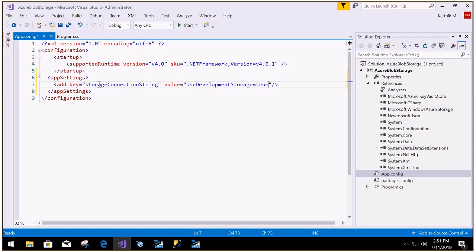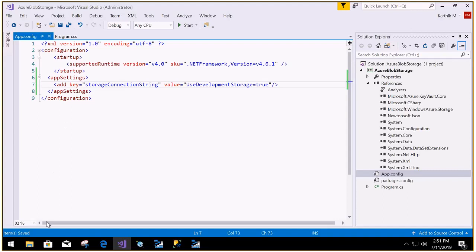If you are going to connect to Azure cloud storage, there is a connection string value, and in that we need to specify the account name, account key, everything. But as of now, since we are working locally, simply say UseDevelopmentStorage=true. Once done, save this.